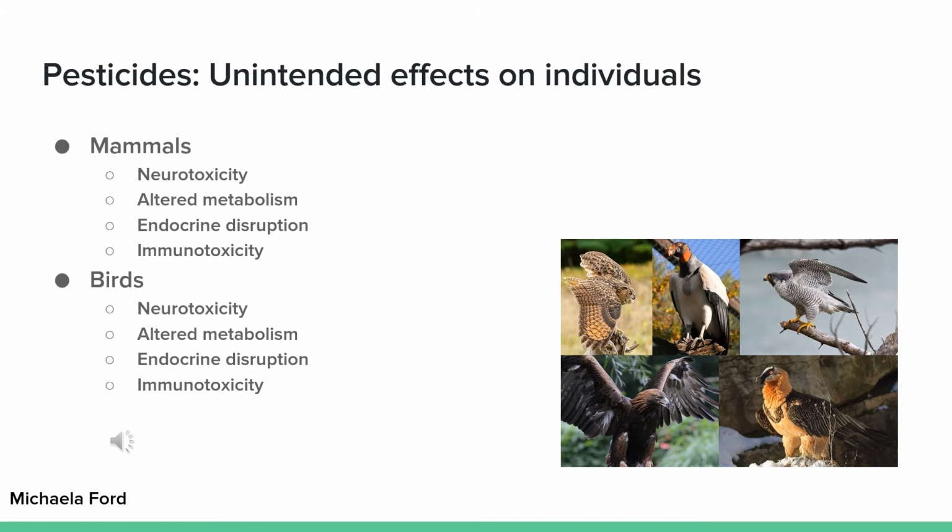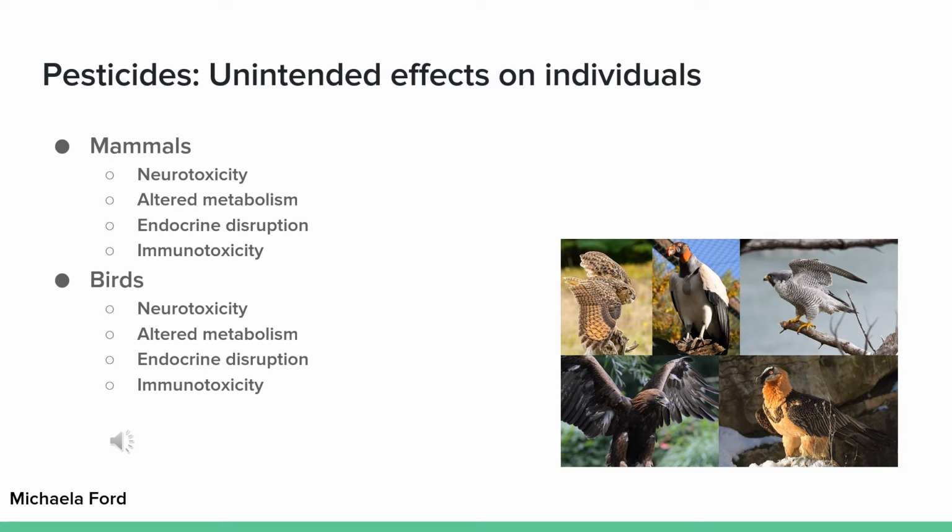Different animals experience different unintended effects. One effect mammals experience is neurotoxicity, leading to altered behavior. They also experience immunotoxicity, which can cause increased infection and parasite rates in mammals. Birds experience neurotoxicity, which impairs foraging and learning. Endocrine disruption can cause eggshell thinning, which results in reproductive failure.